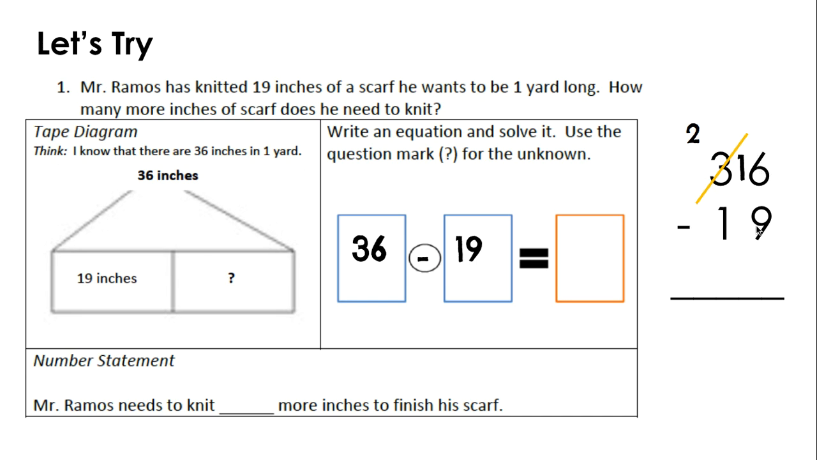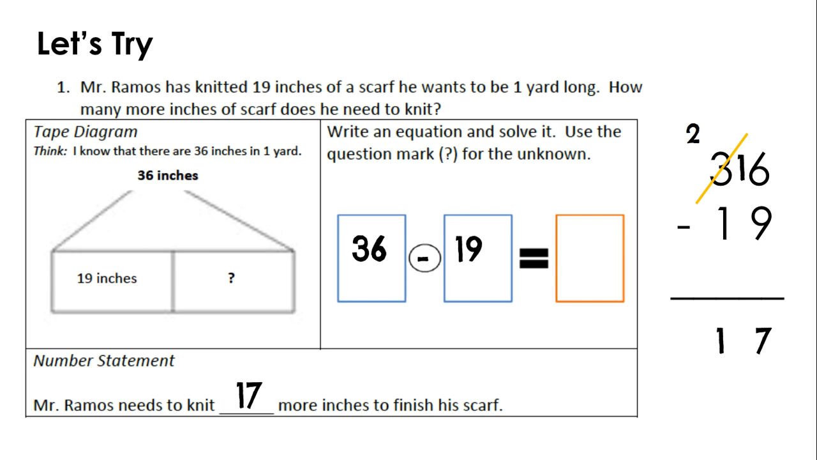16 minus 9, snap fact, fast fact, here we go. When you see 9, think 10. 16 minus 9 is 7, right? We were thinking 16 minus 10 is 6, add 1 back. And then, hopefully, this feels like a piece of cake. There's that idiom language. Easy peasy. 2 minus 1 is 1. Therefore, Mr. Ramos needs to knit 17 more inches to finish his scarf. Take a look at that, walk back through. Hopefully you got the same answer as I did.